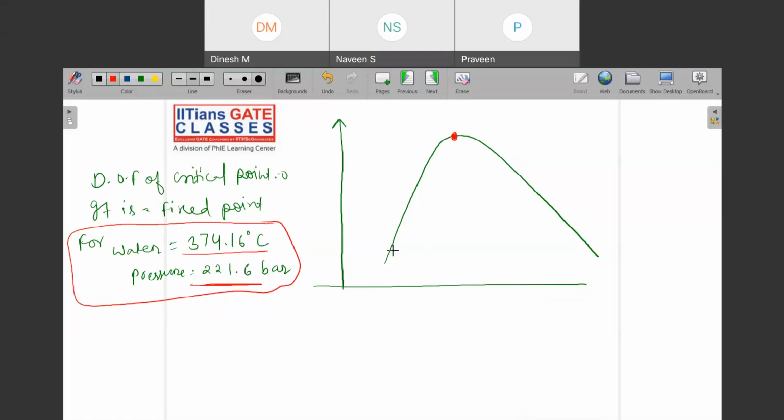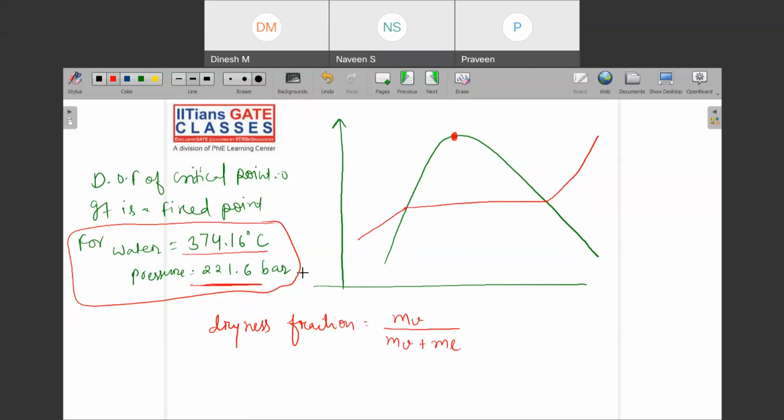One more thing: when you start moving from this point and get into the wet region, and then you reach this point, there is one important term called dryness fraction. Dryness fraction is equal to mass of vapor upon mass of vapor plus mass of liquid. So tell me, is there any dryness fraction at this point?